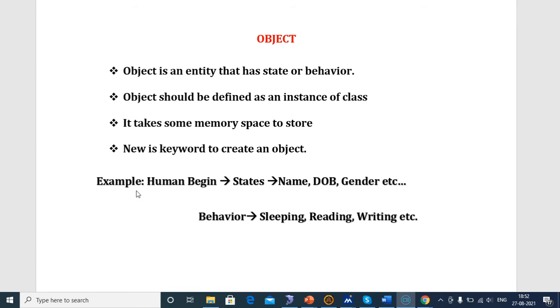For example, a human being is an object. A human being has states and behavior. Its state means a particular human being has a name, date of birth, gender, etc. A human being also has behavior, that is sleeping, reading, writing. This is the best example for an object.